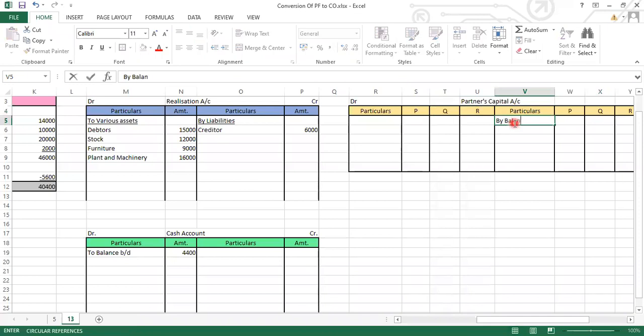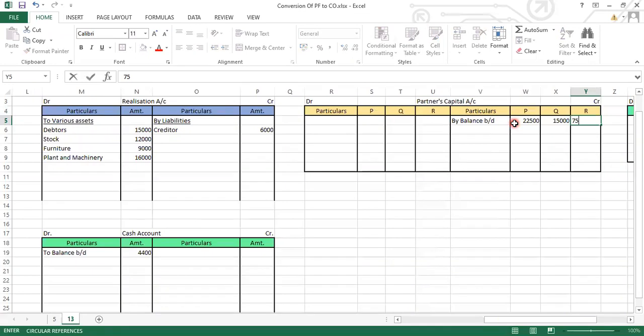By balance brought down. Now P's capital is how much? 22,500, 15,000 and 7,500 is the balance.